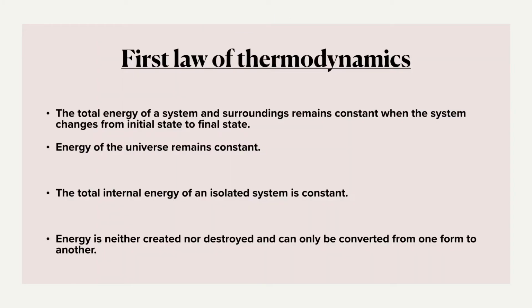Now we learn the first law of thermodynamics, which is very important. This law deals with the conservation of energy. So this law states that the first one, the total energy of a system and surroundings remain constant when the system changes from initial state to final state. That means at the end, just remember, whatever the energy will remain constant. Any process let it happen, but at the end the energy of the system will be constant. It can go from one form to another, but it will be constant.